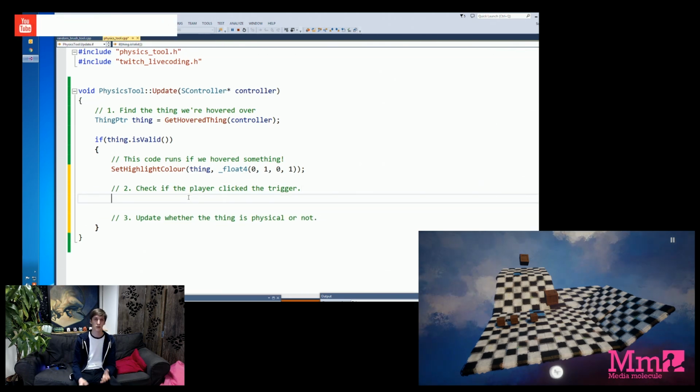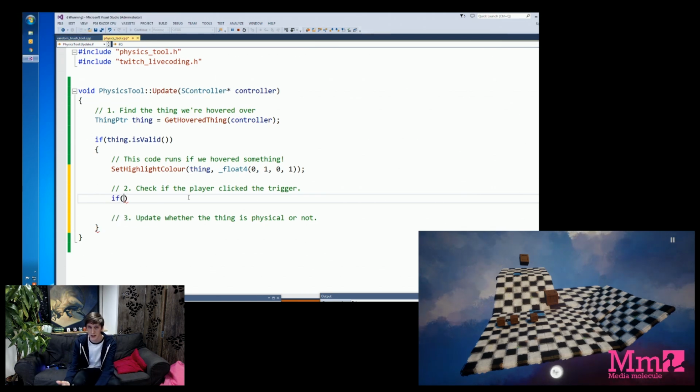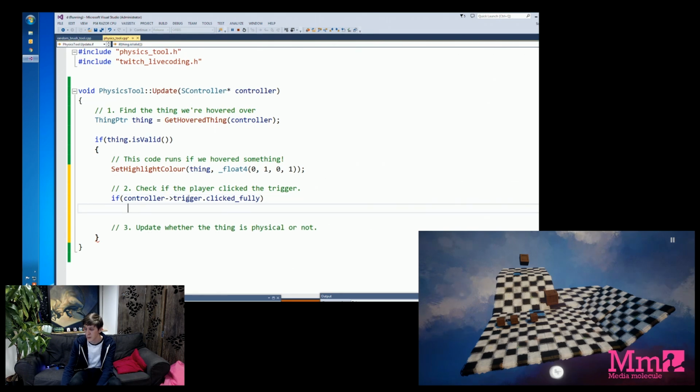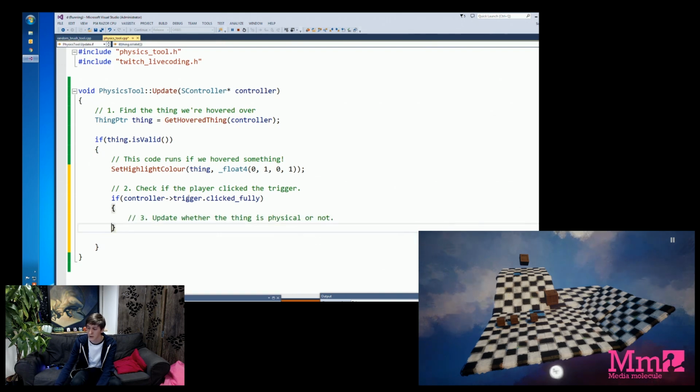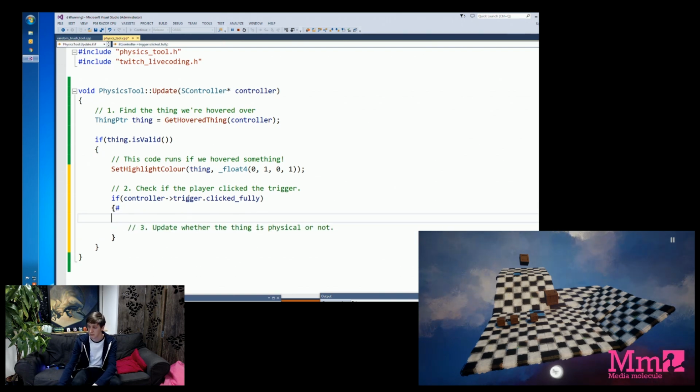We already saw in the last file, in the random brush example, how we check for input. We just say if, but with triggers it's slightly different. Because we've got a controller, we can check directly on the controller the trigger, and the trigger has a bit of information we can grab from it, which is called clicked fully. Because what we want is that you have to take the trigger fully down before a click counts. So again, we put in those curly braces because we only want to do things if you click. So we move this step again inside there because we only want that bit of code to run if we click.